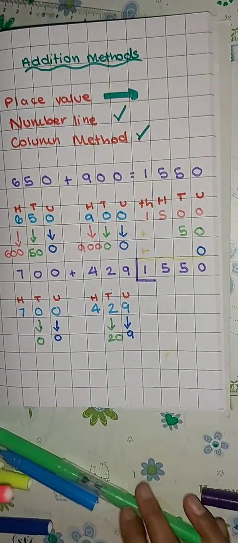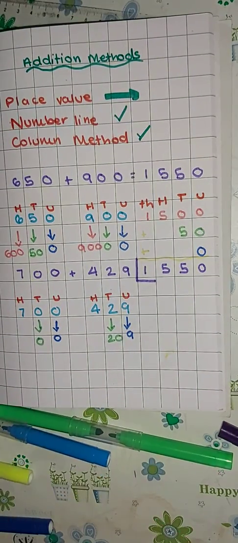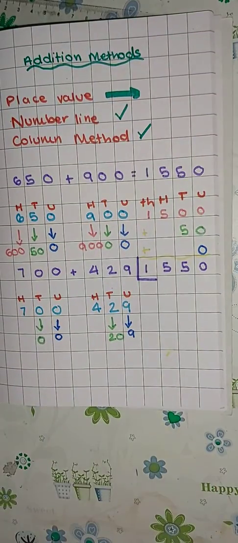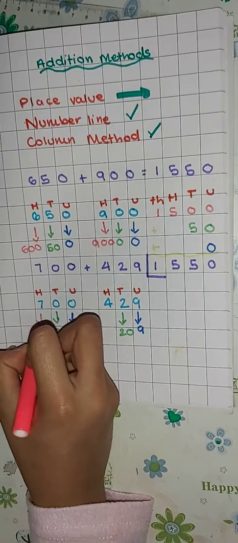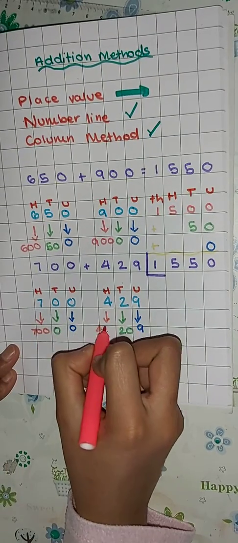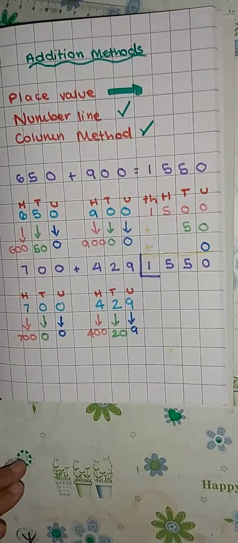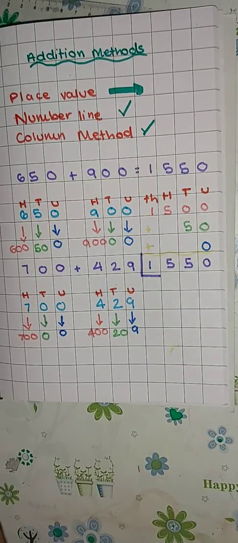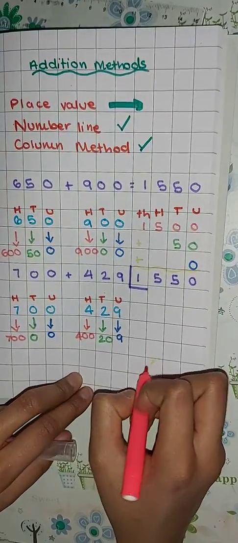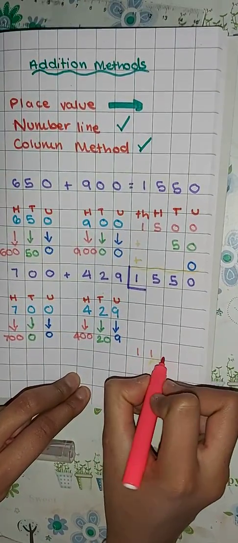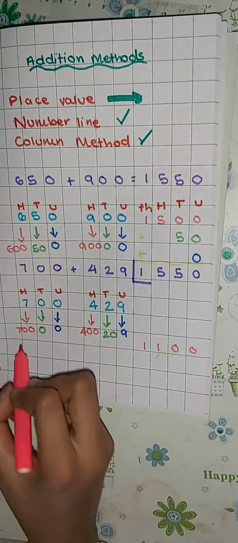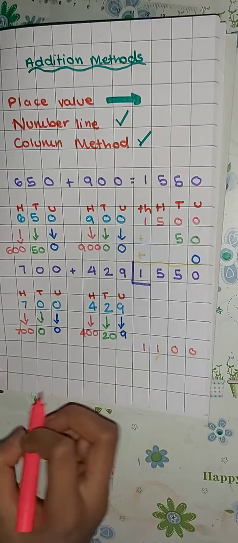And then in my hundreds column, I've got 700 and 400. Now I'm going to add all of those up in the corner. I guess I do have enough space. 1,100 if you add 700 and 400.